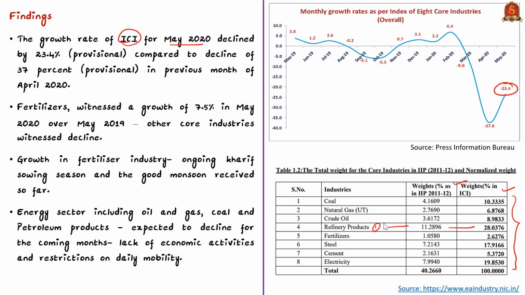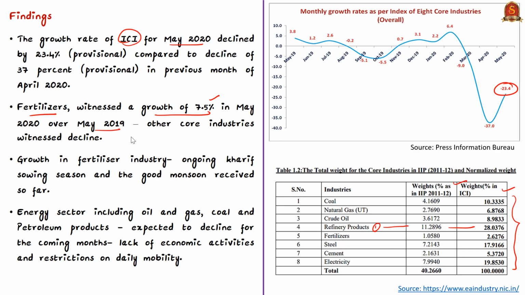Now the news article reports that the fertilizer industry has witnessed a growth of 7.5% in May 2020 over the previous year, May 2019. In the same way, if we compare May 2019 and May 2020, all core industries other than the fertilizer industry have witnessed contraction. The news article reports that though the situation in May is better than in April 2020, it is way below the pre-COVID-19 levels. Economists expect that the contraction will continue in June 2020 as well.